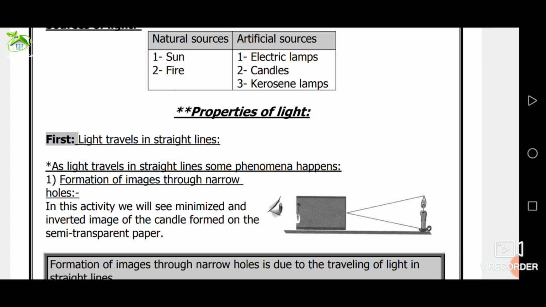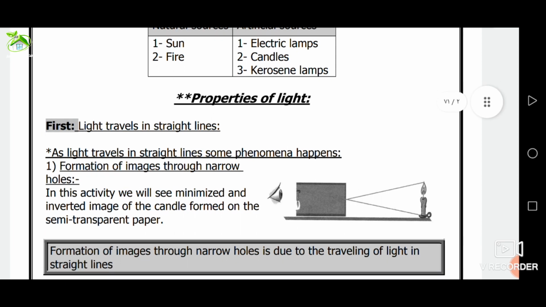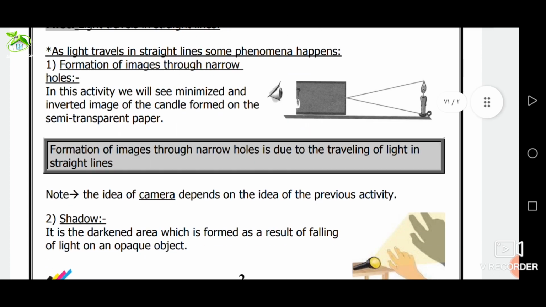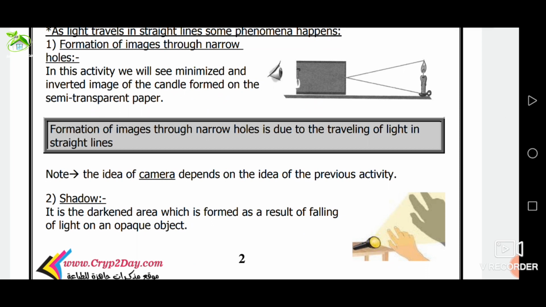Number 1, traveling of light in a straight line. As a result of traveling of light in a straight line, some phenomena happen, such as formation of image through narrow walls. Give reason. Formation of image through narrow walls is due to the traveling of light in a straight line. Okay. The idea of the camera depends on the idea of the previous activity.